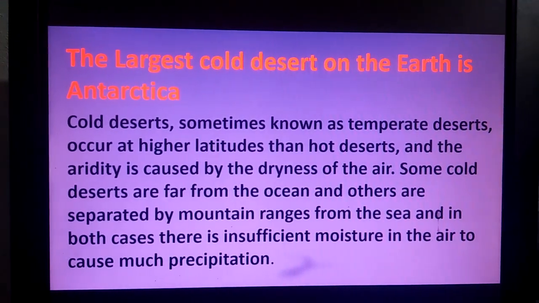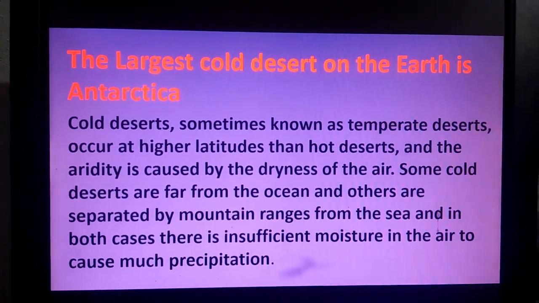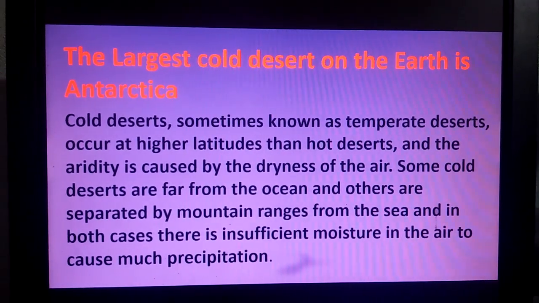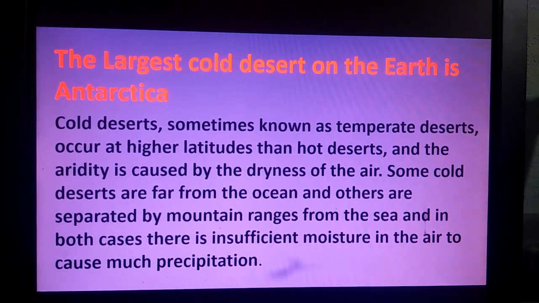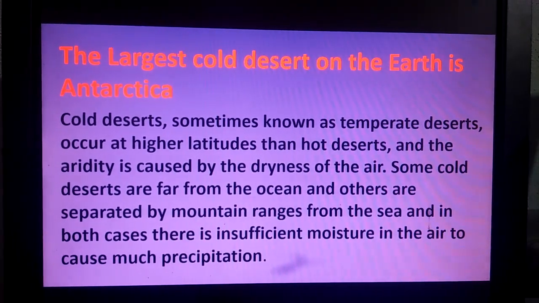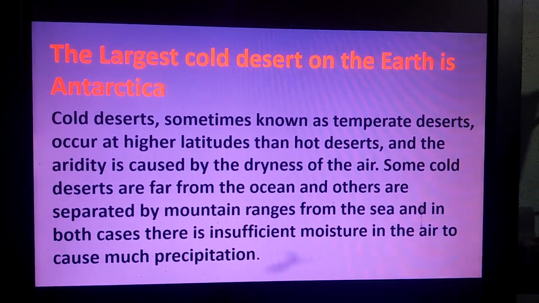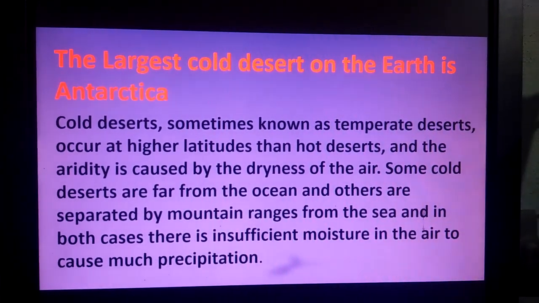And the aridity is caused by the dryness of the air. Some cold deserts are far from the ocean and others are separated by mountain ranges from the sea, and in both the cases there is insufficient moisture in the air to cause much precipitation. So these are the two reasons for low precipitation in the cold deserts.